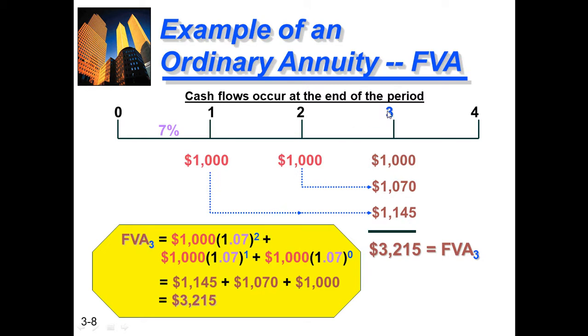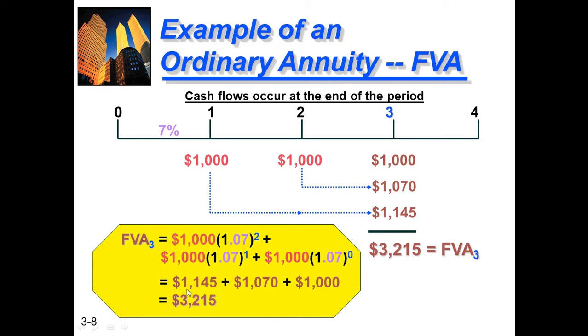N is 3, so 3 minus 1 remains 2. For the second year, 1000 multiplied by 1.07 raised to the power n minus 2, so 3 minus 2 remains 1. For the third year, 1000 multiplied by 1.07 raised to the power n minus 3, so 3 minus 3 remains 0.